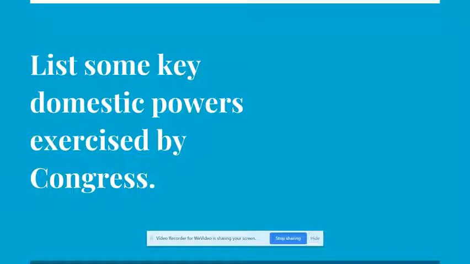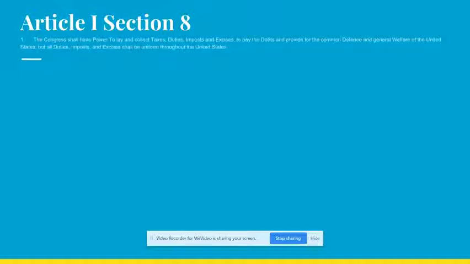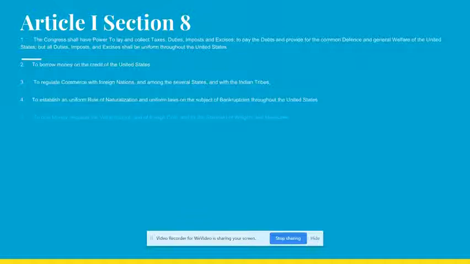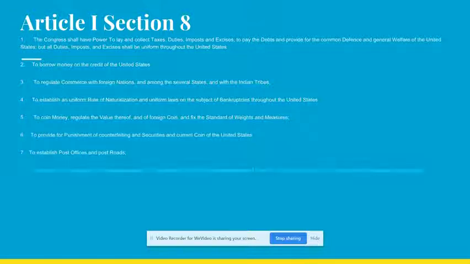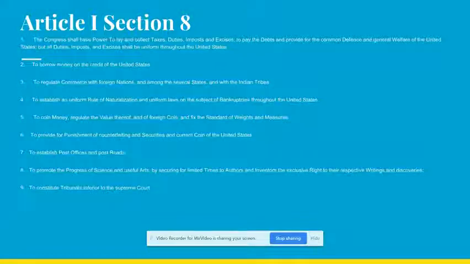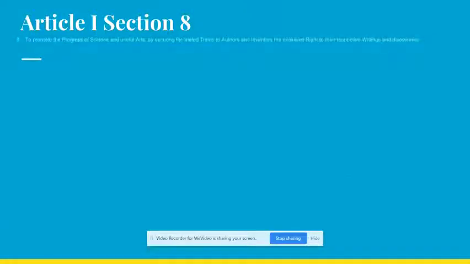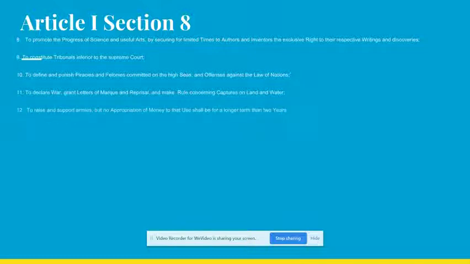Now, since we have a limited government, the Congress can only do the things that the Constitution gives it the power to do. Most of those powers Congress has can be found in Article 1, Section 8 of the Constitution. There's a whole list of things that are appearing on your screen right now that you do not have to write down, that are the things that the Constitution says that Congress can do in Article 1, Section 8. You'll notice some really important tasks here. Among them are to determine how bankruptcies work, how people can become citizens, the power the Congress has to establish post offices and create lower courts.